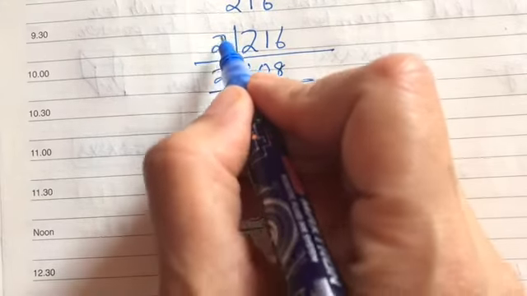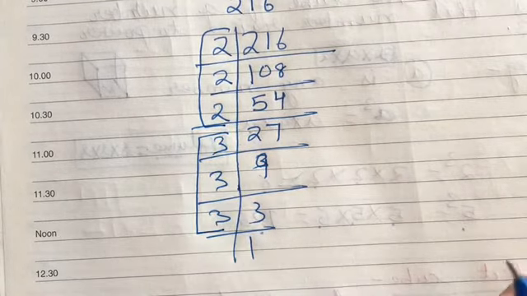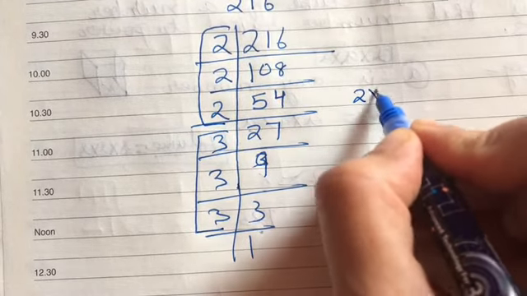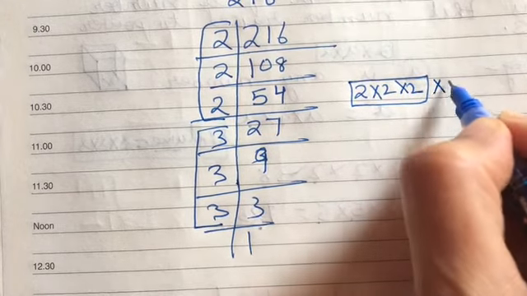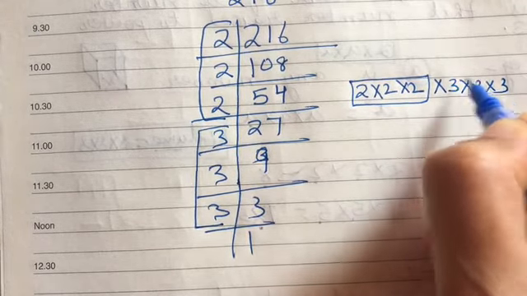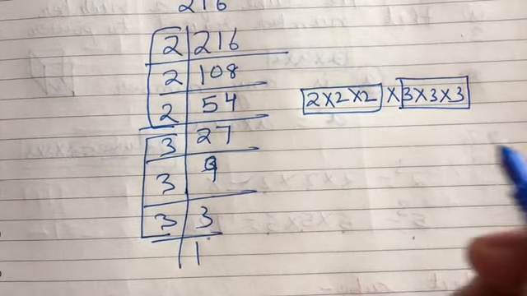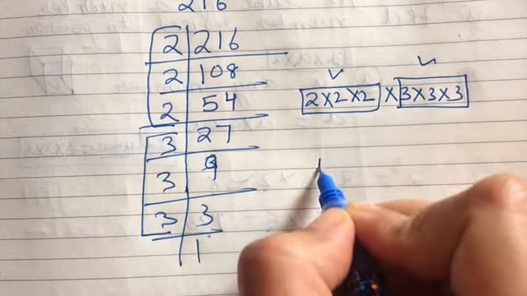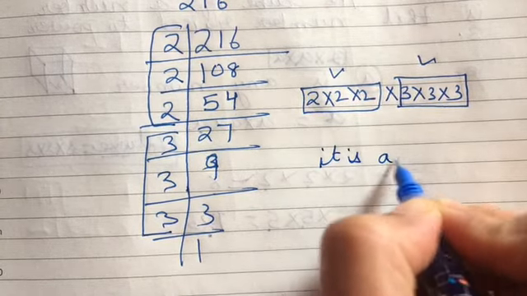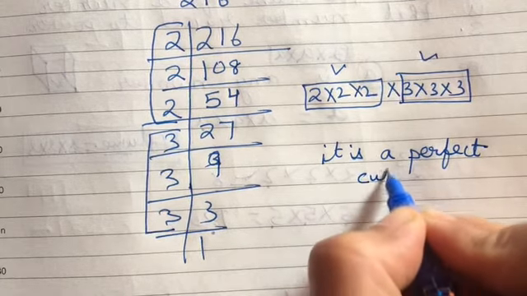Now if all the factors which are available are in groups of 3, like 2, 2 and 2, these are 3 in number, again 3, 3 and 3, these are again 3. So if all of them are available in groups of 3, that means it is a perfect cube.